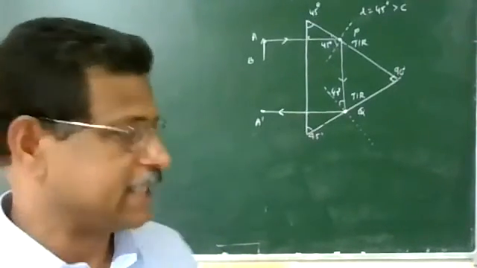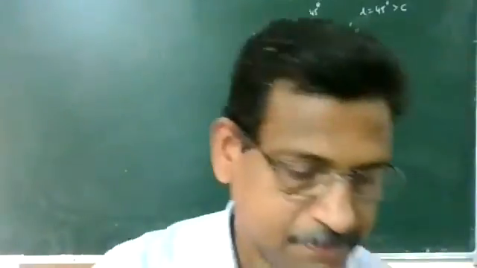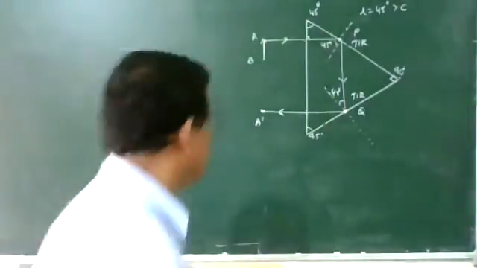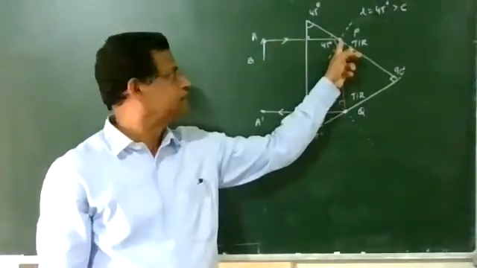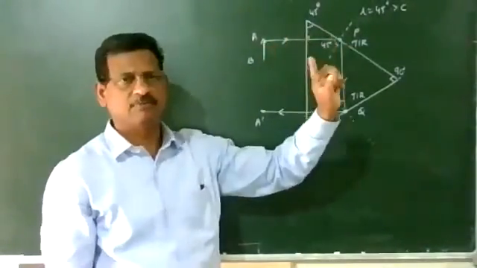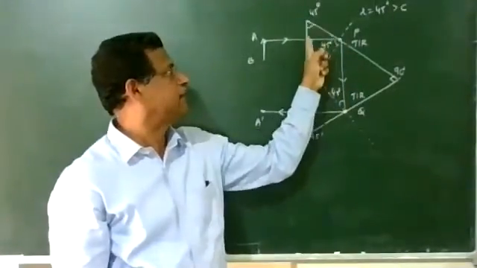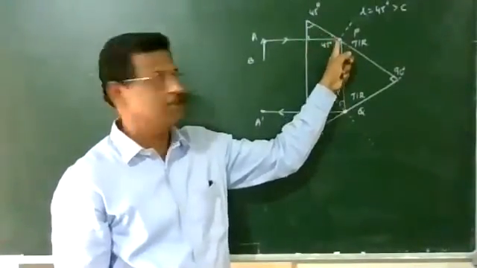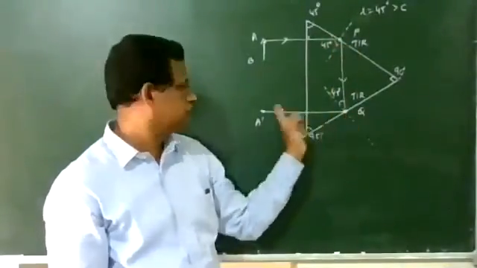So for the second ray, we consider the first TIR as before. The angle of incidence is 45 degrees. The remaining angle, because of the normal, is also 45 degrees. The same thing is taking place here.